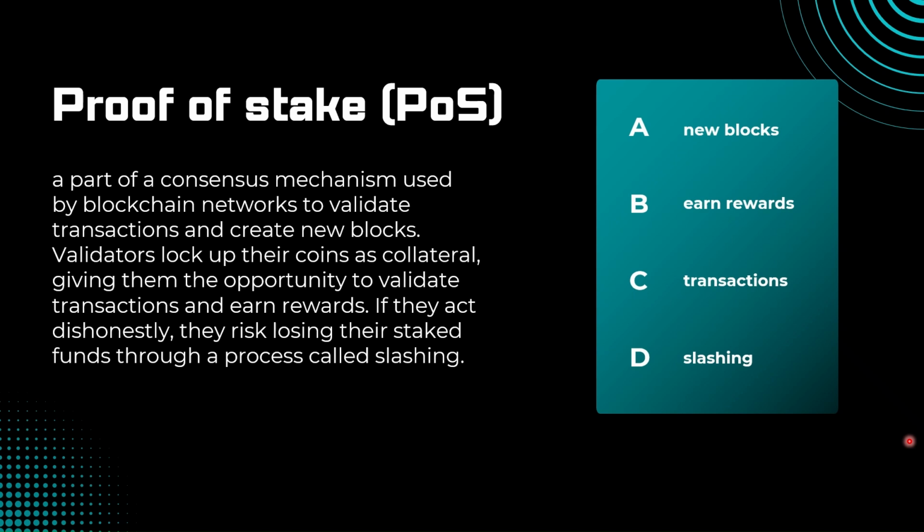Proof of stake is like a security deposit system. You can think of it like that, like a security deposit system. Instead of using computing power to secure the network, people lock up their own cryptocurrency as a guarantee of their good behavior as validators. The more you lock up, the more chances you get to validate transactions and earn rewards. If you cheat, you lose your deposit. Well, that is just a gist or overview there. And next, we're going to go over how all this exactly works, to try to clear up some questions that you may have.